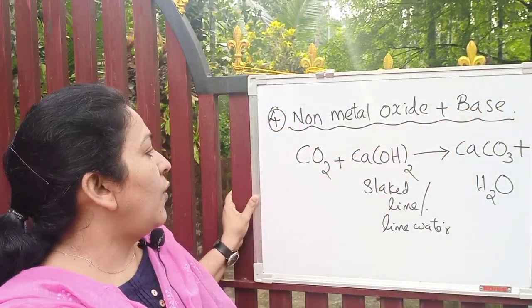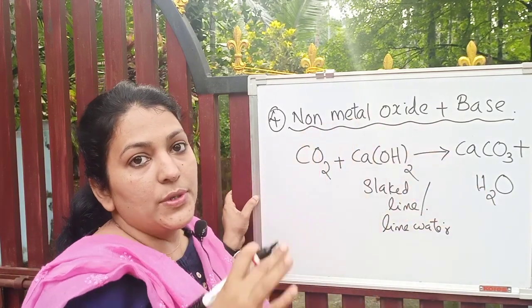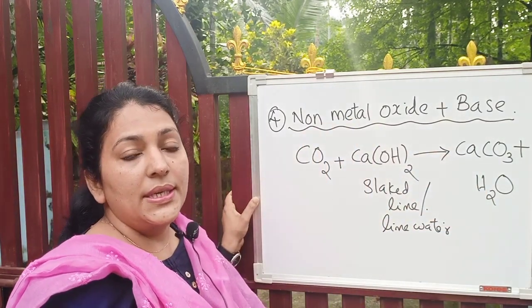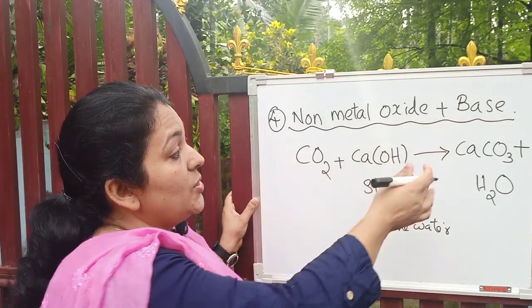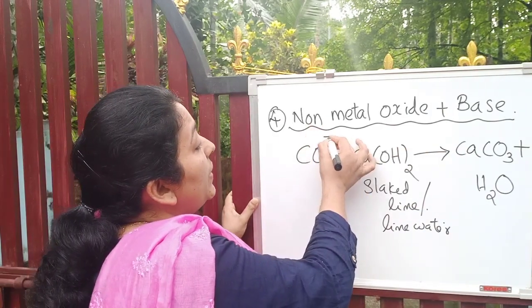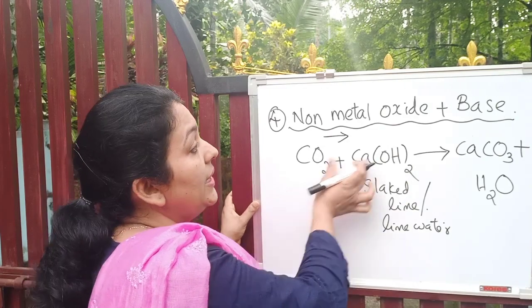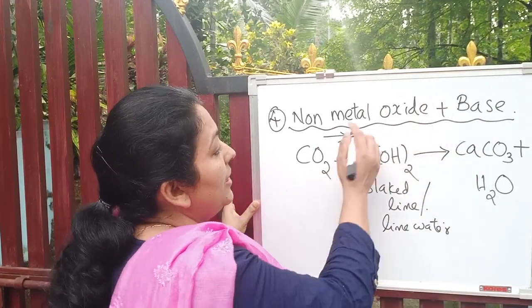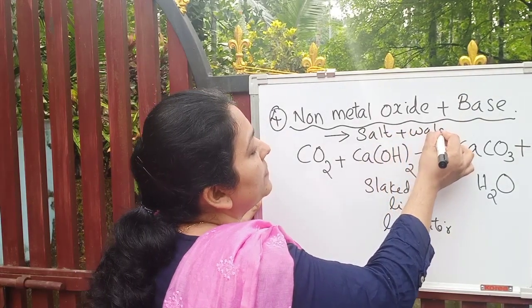What is calcium carbonate? It is a salt, isn't it? So generally, when a non-metal oxide like carbon dioxide reacts with a base, salt and water are produced.